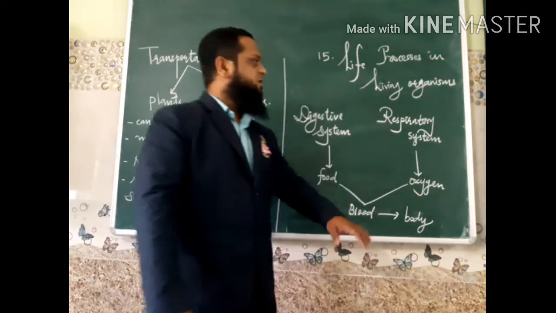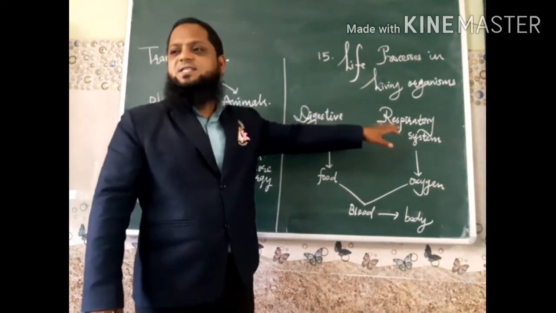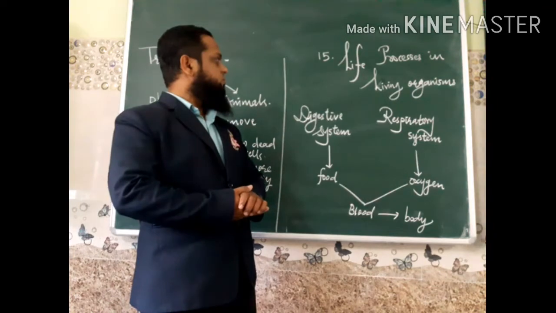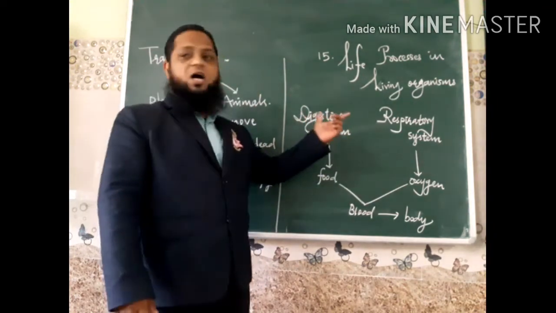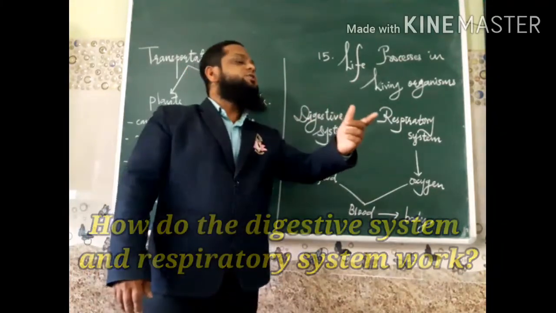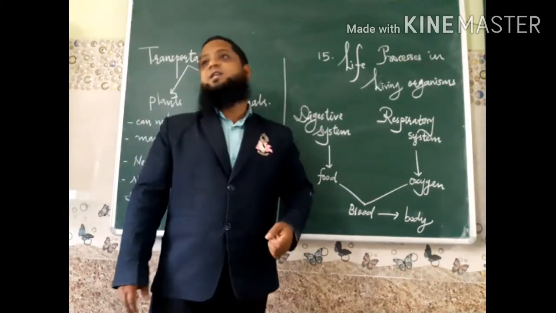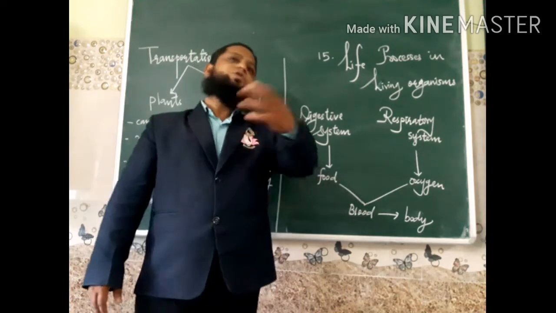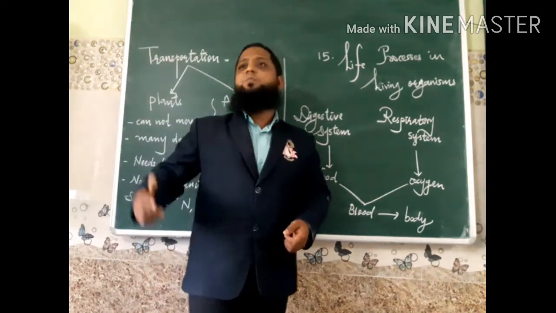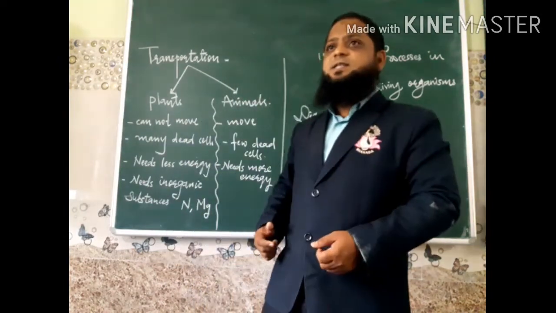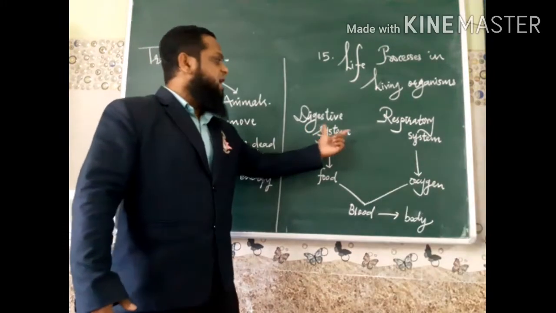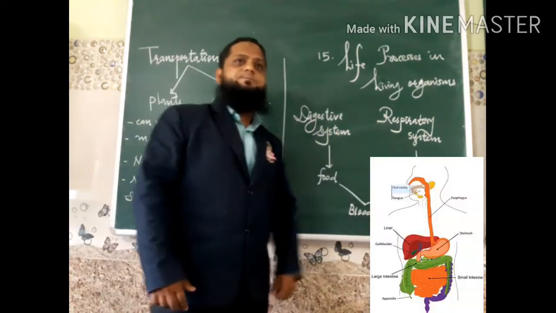Now let's begin the first point, that is transportation in plants. So my dear students, how do the digestive system and respiratory system work? We know very well that in the previous standard you studied the digestive system and respiratory system.